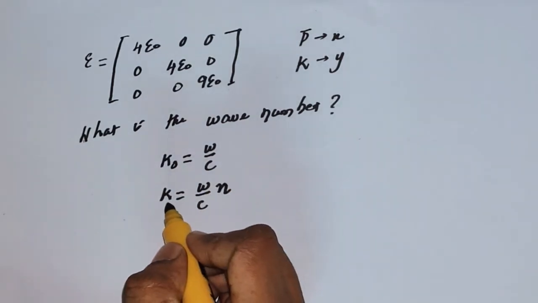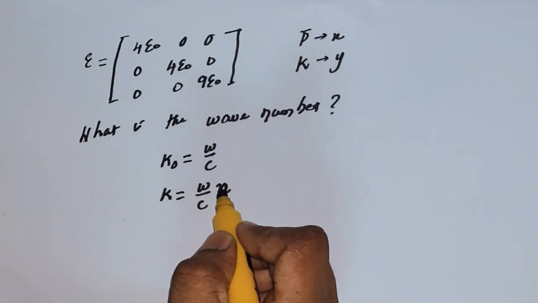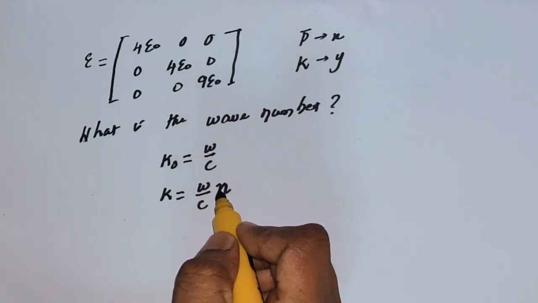So in the medium the propagation vector is omega by c times the refractive index n.